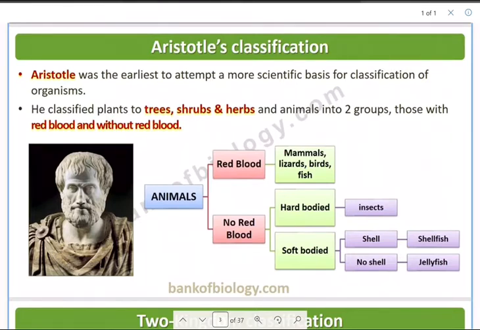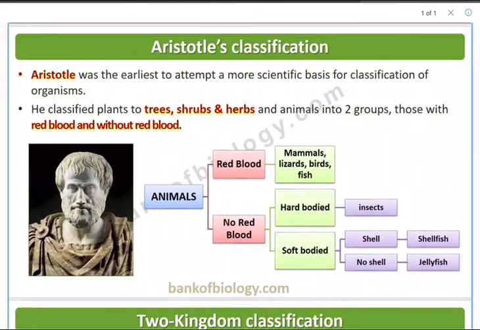Animals with red blood, naturally all of us, mammals, lizards, birds, fishes, will come. Animals without red blood are classified into two, hard-bodied and soft-bodied. Hard-bodied, that is insects.